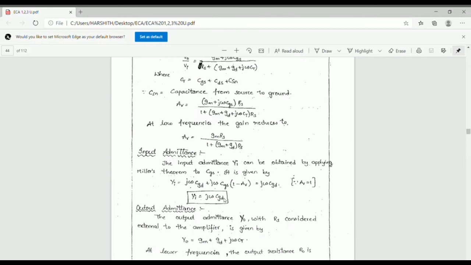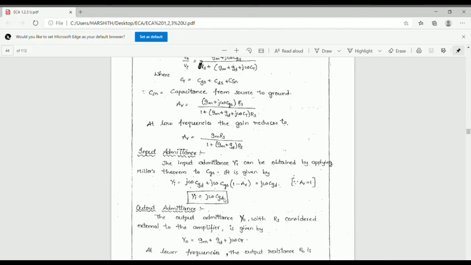And another one is the output admittance. Output admittance is noted as Y0 with RS considered external to the amplifier. So it is given by Y0 equal to Gm plus GD plus j omega CT. This is at high frequencies.